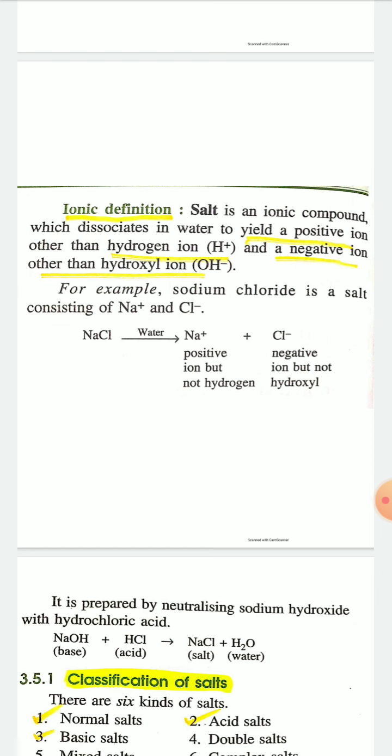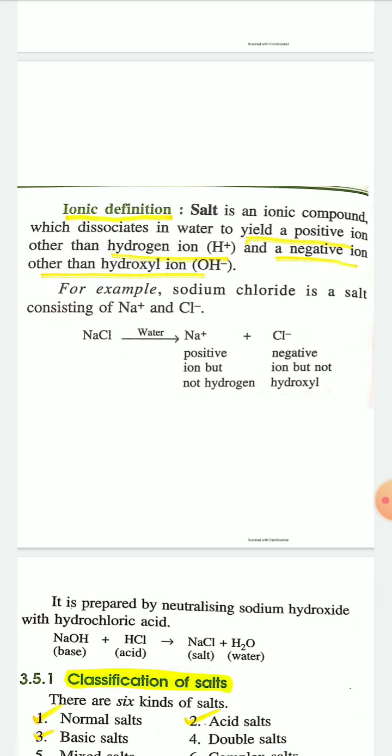And I have told you before that salt is prepared by neutralization. Salts like sodium chloride, potassium chloride, calcium chloride are prepared by neutralization reaction.